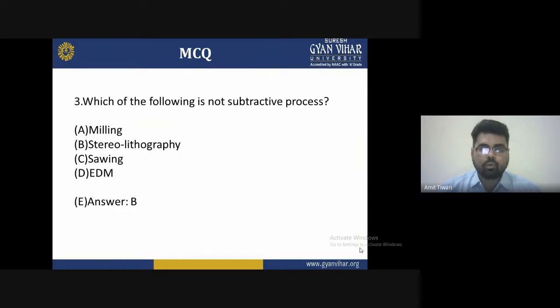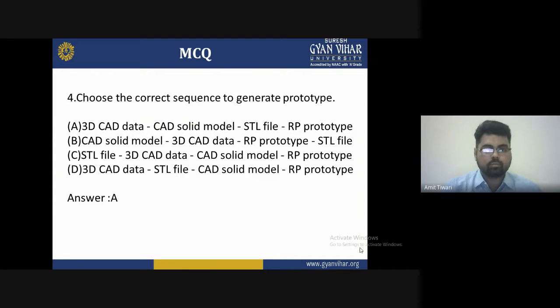Third question: which of the following is not a subtractive process? Milling, stereolithography, sewing, and electric discharge machining. The answer is B, that is stereolithography, for us.